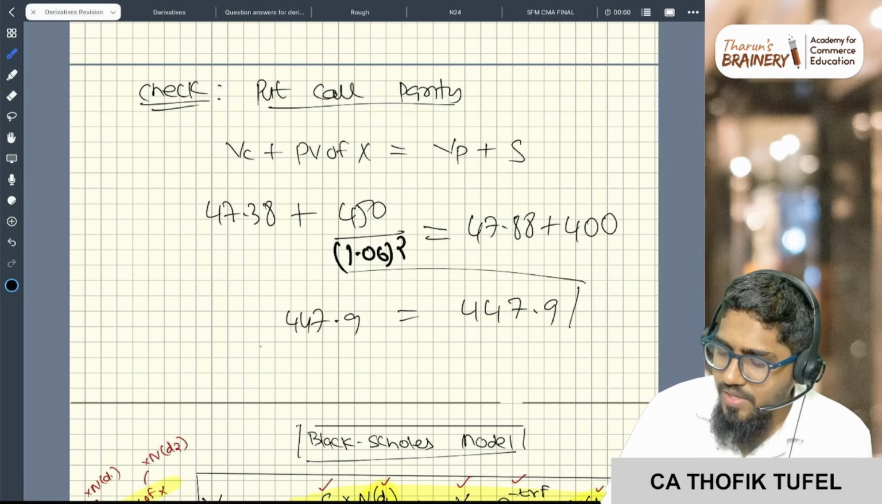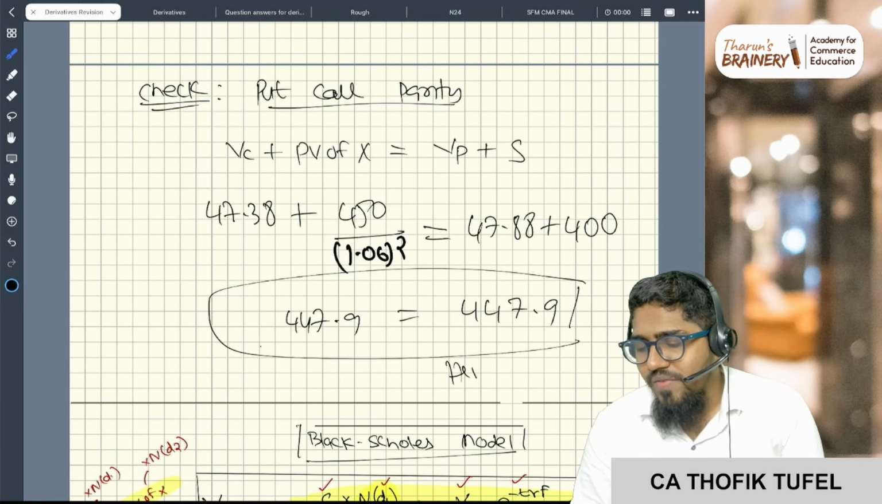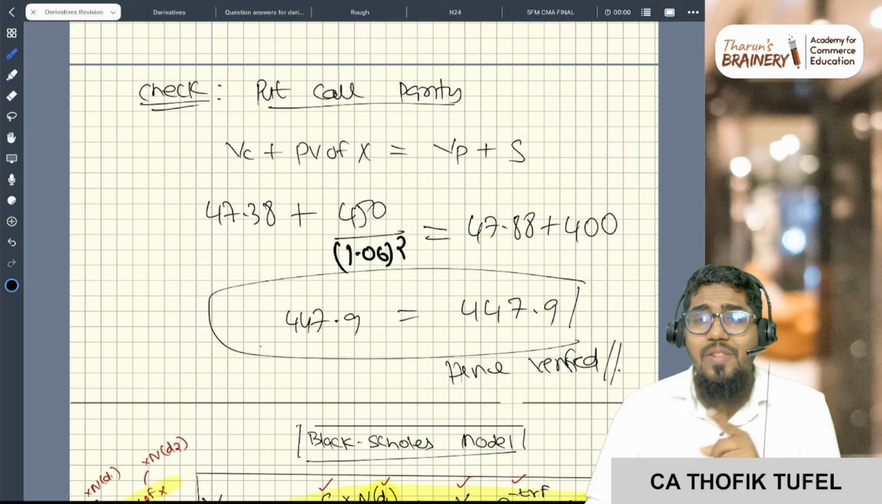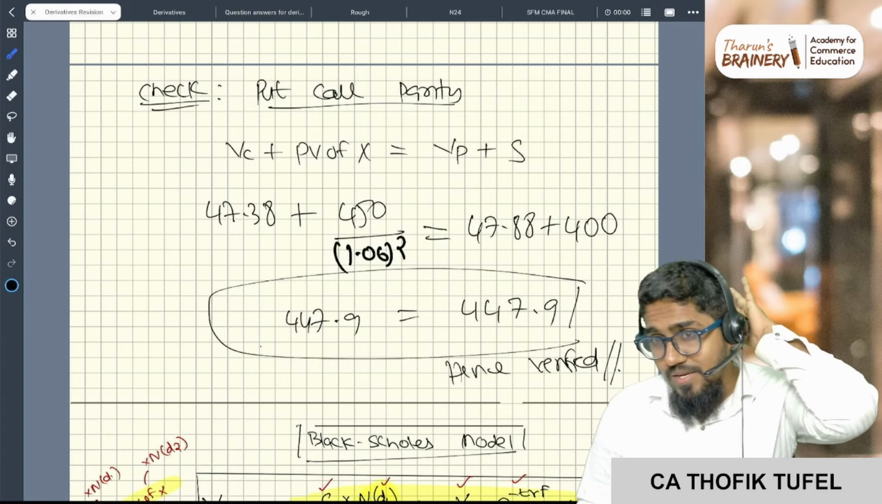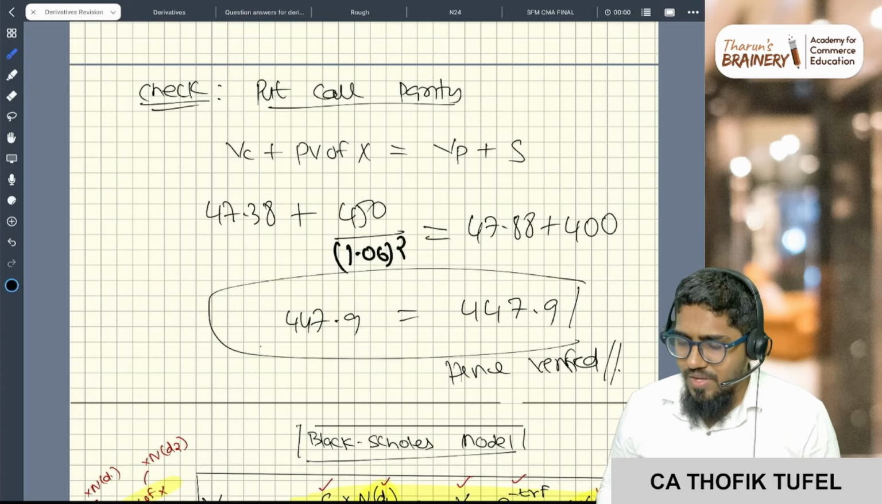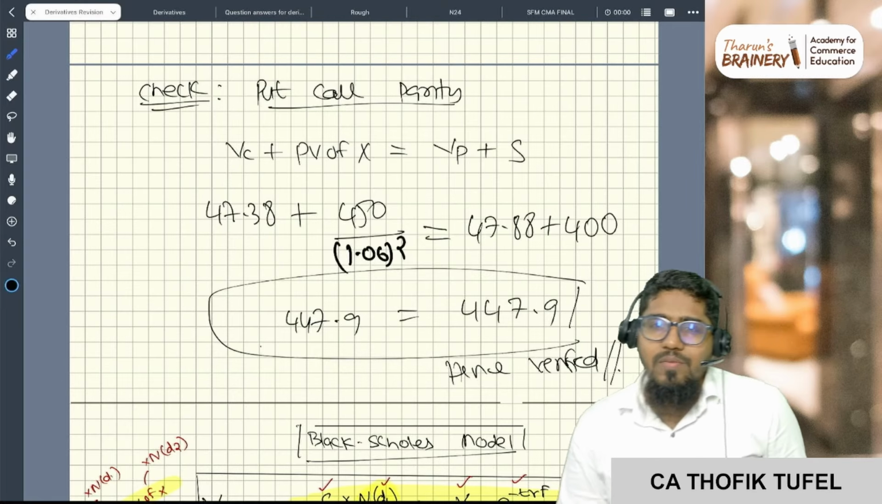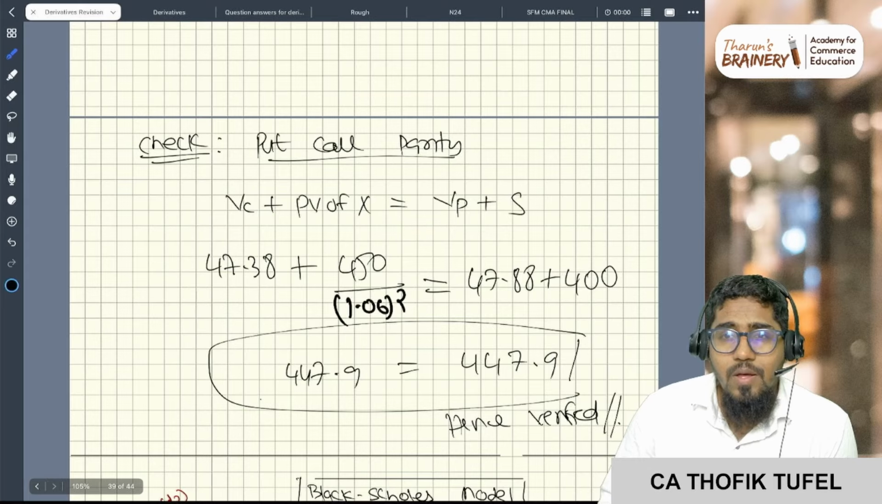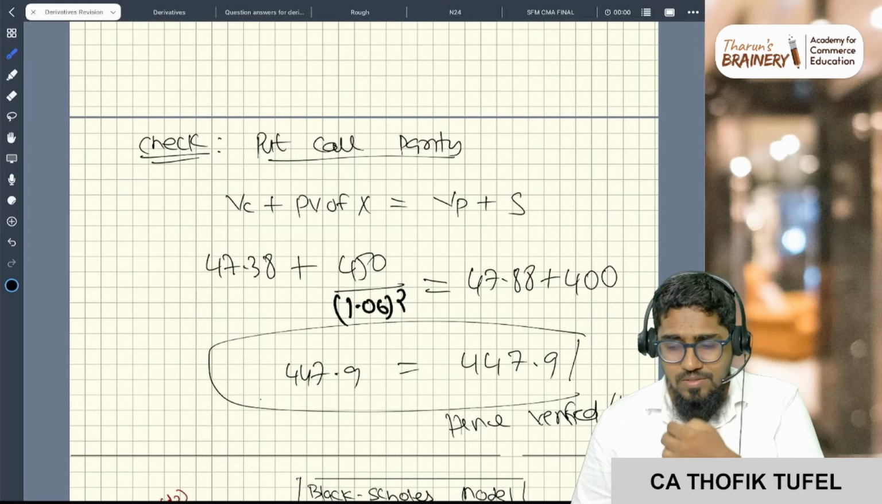See, it is matching exactly. Hence verified. Put call parity is verified, and it is also verified that whatever answer you did is correct, because it is a two period binomial and I'm doing 6 percent two times. Otherwise, for one period, I would do it just one time. So this is verified. I hope you are getting this answer.